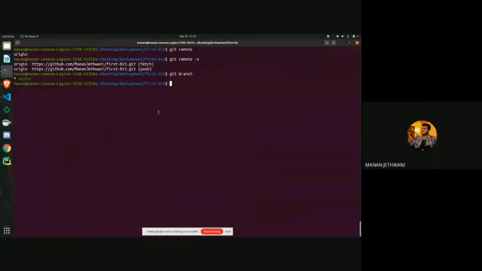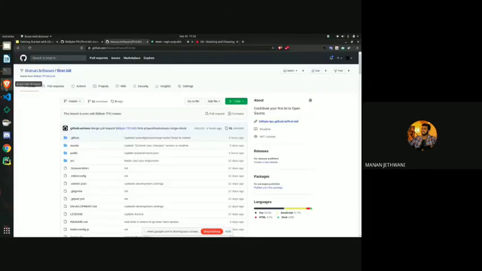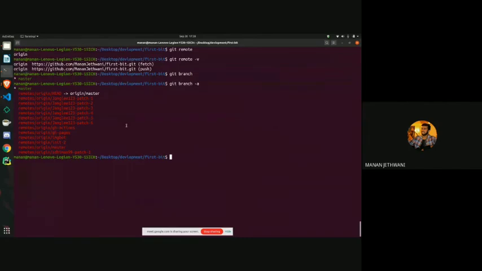For that purpose, we could just write git branch -a. What it does is it also shows all the remote branches. You can see remotes, and then origin is used for this Manan Jetwani / first bit, as you can see, and you can understand these things, right?